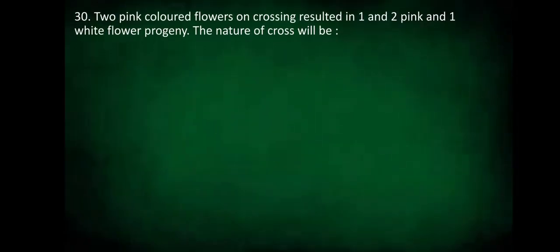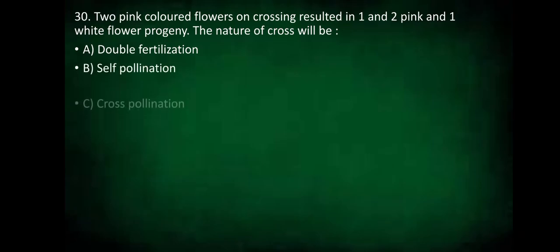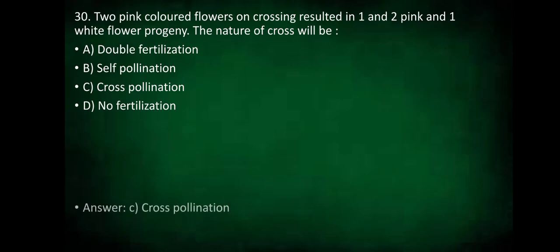30th question. Two pink colored flowers on crossing resulted in one red, two pink and one white flower progeny. The nature of the cross will be: is it double fertilization, is it self-pollination or cross-pollination, or no fertilization has taken place? Yes, the answer is cross-pollination.